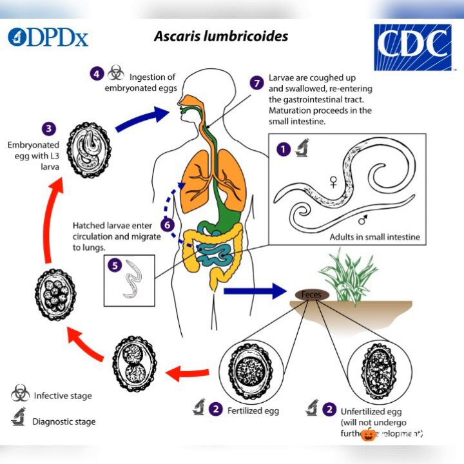So this is a helminthic infestation of the small intestines caused by roundworms. We have quite a number of worms that belong to the group of nematodes. Another example is hookworms as well. They are also roundworms.